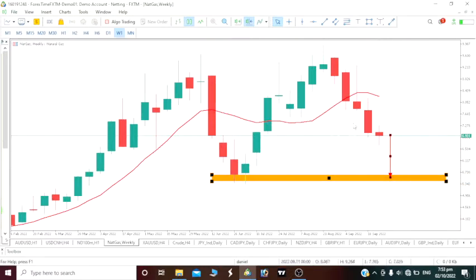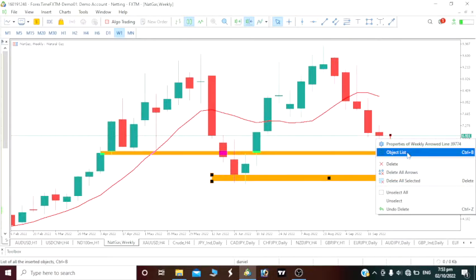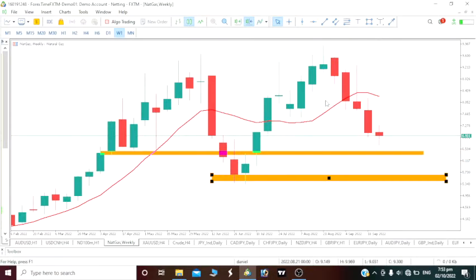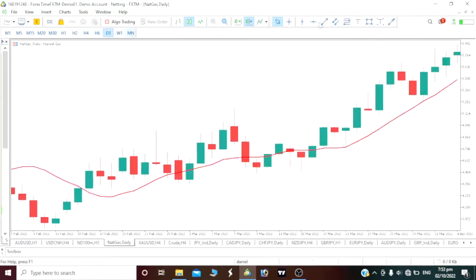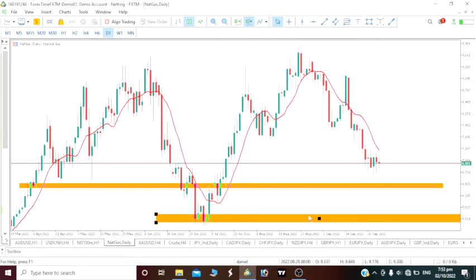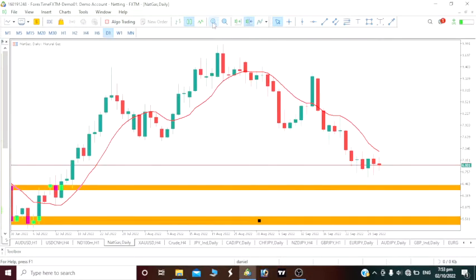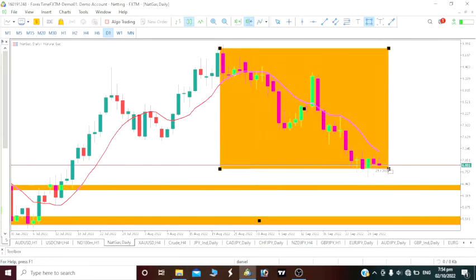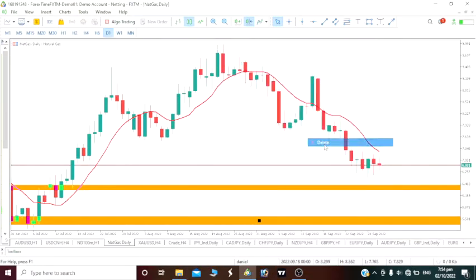So natural gas, we are still on a bearish move, meaning we should go short. Now to actually take this trade for the next day, we would go to the daily time frame for a better understanding of this movement. We can see one movement on natural gas, which is a bearish move. One, you see that this move is now below the 10 period moving average.